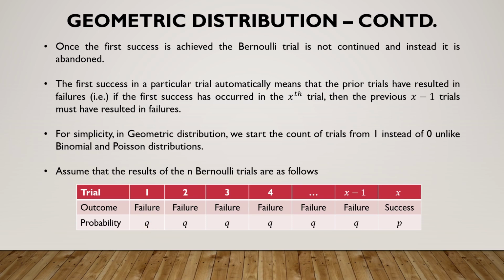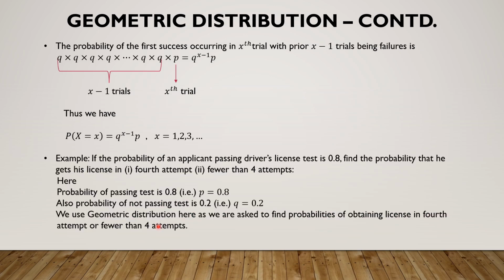So here, by a direct application of the multiplication law, we find that x minus 1 times failure has occurred. Therefore, it is q into q, x minus 1 number of times, that is q power x minus 1. And the xth trial is a success. Therefore, we have a p. That's how we get q power x minus 1 into p. And that is how we intuitively understand how to derive the probability mass function of the geometric random variable.